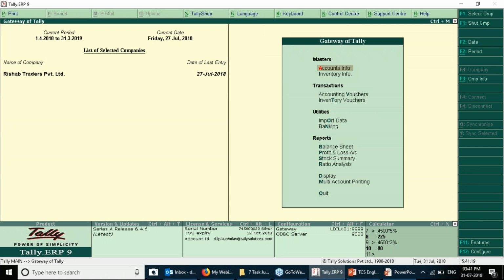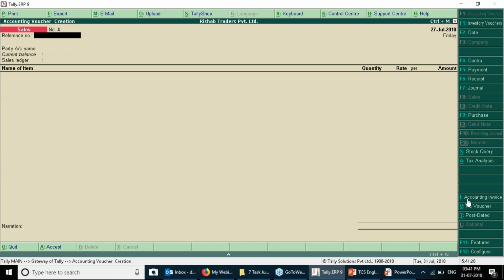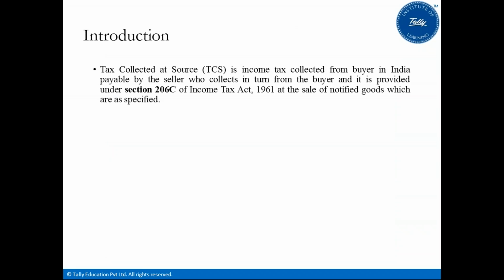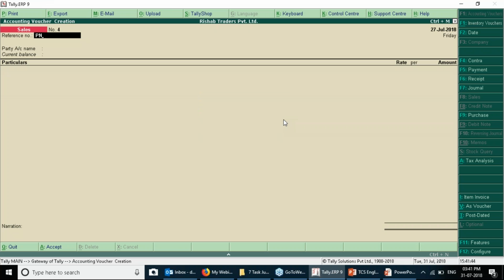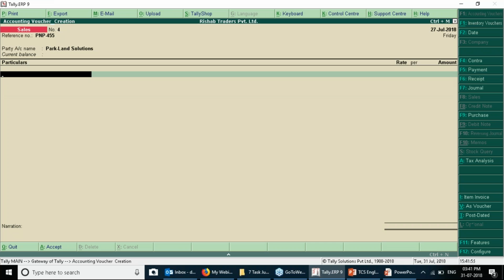Now this is particular, the buyer is located at Gujarat, so the trade is interstate trade. So accounting voucher, F8 sales. So you need to change the mode from item invoice to accounting invoice. Provide the reference number. You have to provide the reference number as PNP-455.